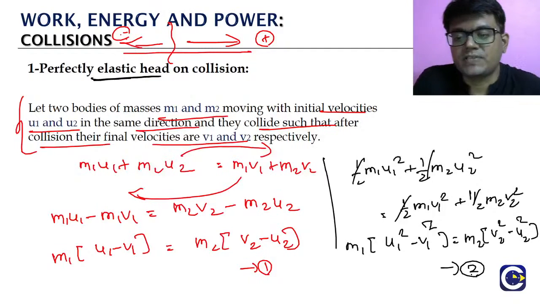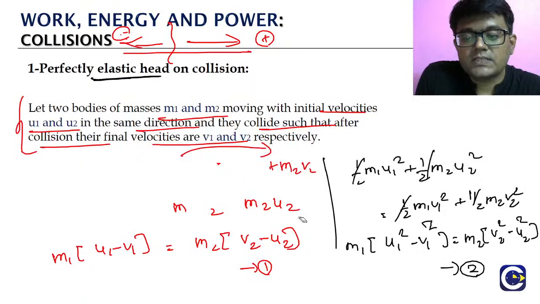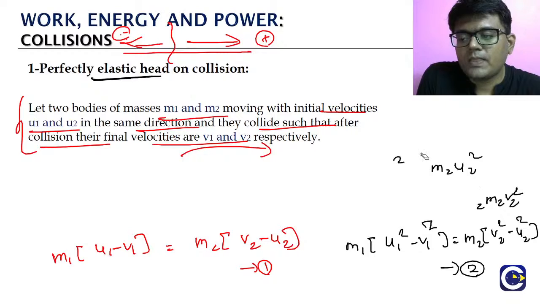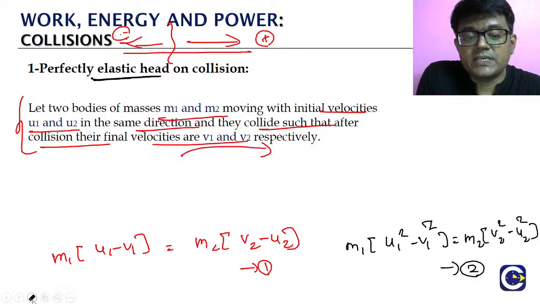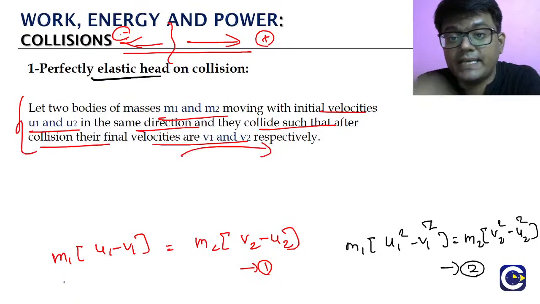Observe these two equations carefully. Can we get something from these equations? We have some of the terms common. Look at the LHS of the first equation: m1 is there, u1 minus v1 is there. Look at the LHS of the second equation: m1 is there, u1 square minus v1 square is there.